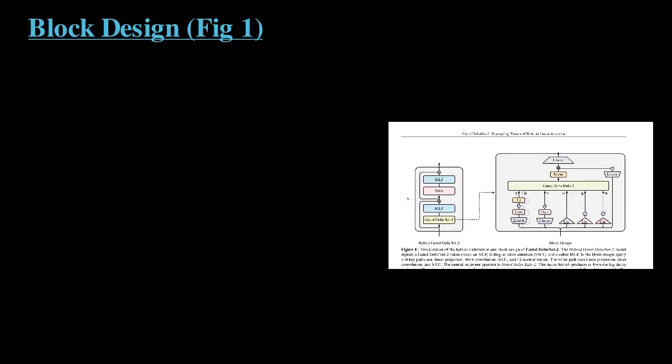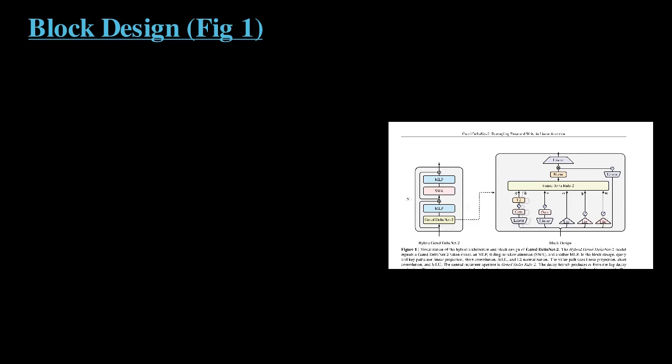Here is the actual block design from the paper. On the left, the hybrid stack repeats n times: Gated DeltaNet-2, MLP, sliding window attention, MLP, with residuals between each. On the right, the GDN2 block. Query and key paths use linear projection, short causal convolution, SiLU, and L2 normalization for stability.